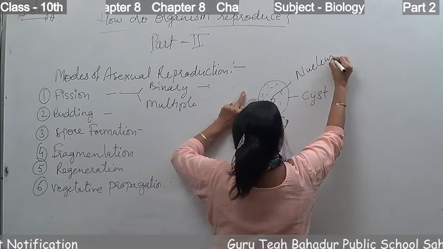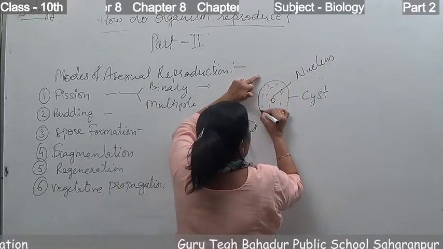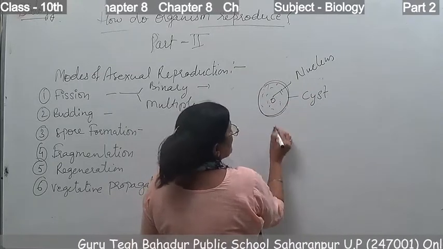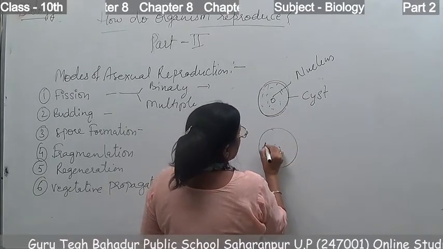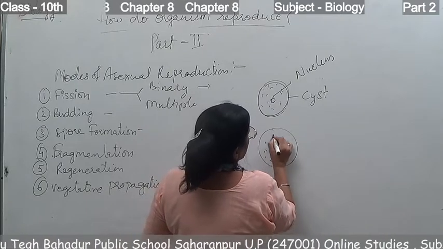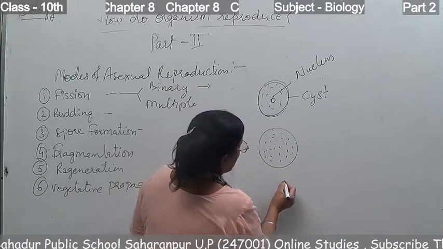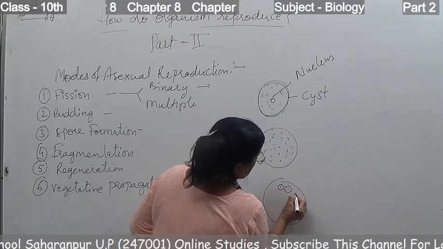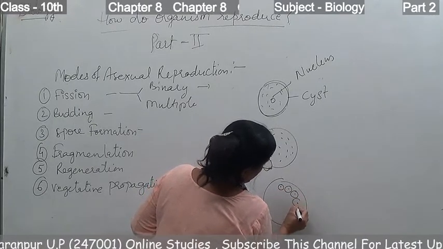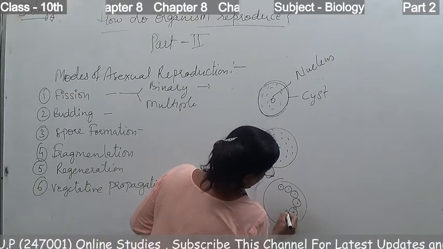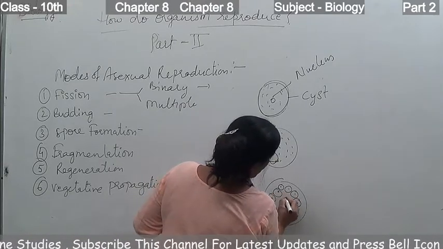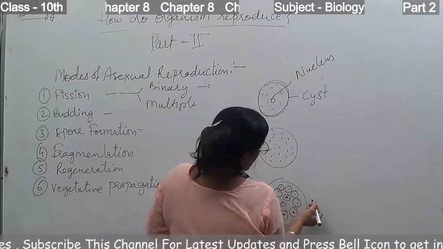First of all, it develops a hard covering or cyst around it, and then its nucleus divides first. After the nucleus divides, the cytoplasm comes onto the nuclei and many cells are formed.